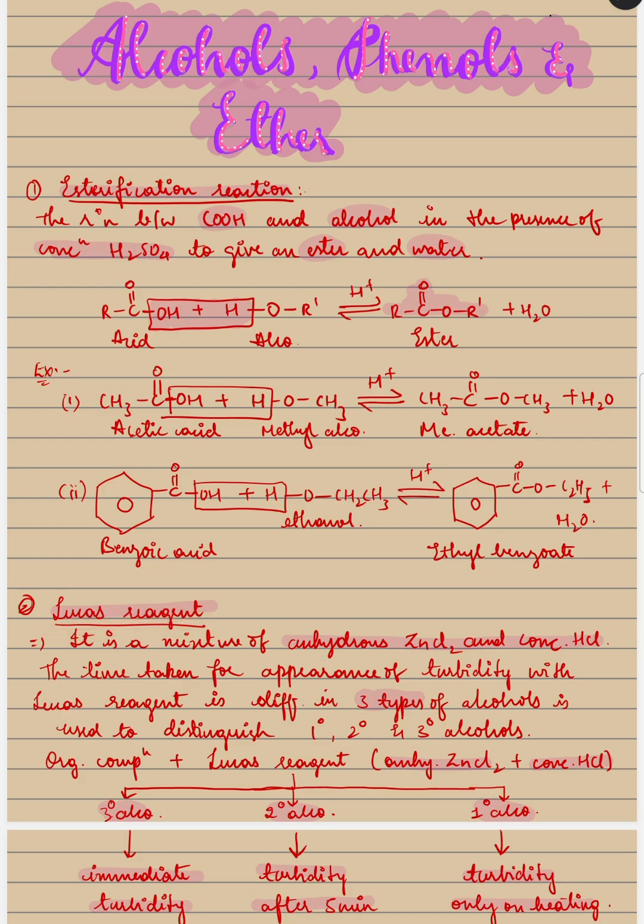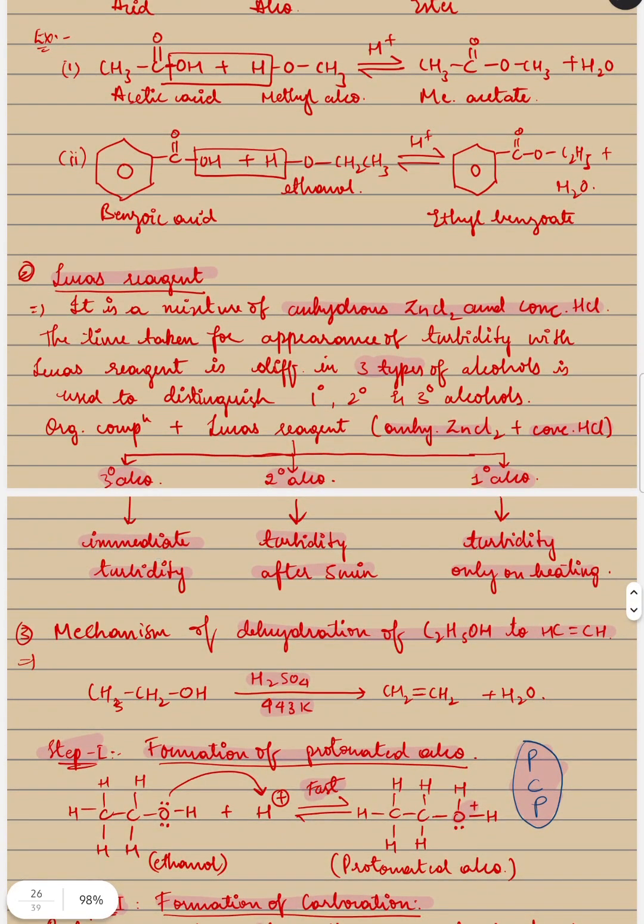Next is Lucas reagent. It is a mixture of anhydrous zinc chloride and concentrated HCl. The time taken for appearance of turbidity with Lucas reagent is different in three types of alcohols. It is used to distinguish primary, secondary and tertiary alcohols. Organic compound plus Lucas reagent, that is anhydrous zinc chloride and concentrated hydrochloric acid. So tertiary alcohol, secondary alcohol, primary alcohol. The tertiary alcohol gives immediate turbidity, secondary alcohol gives turbidity after 5 minutes, and primary alcohol gives turbidity on heating.